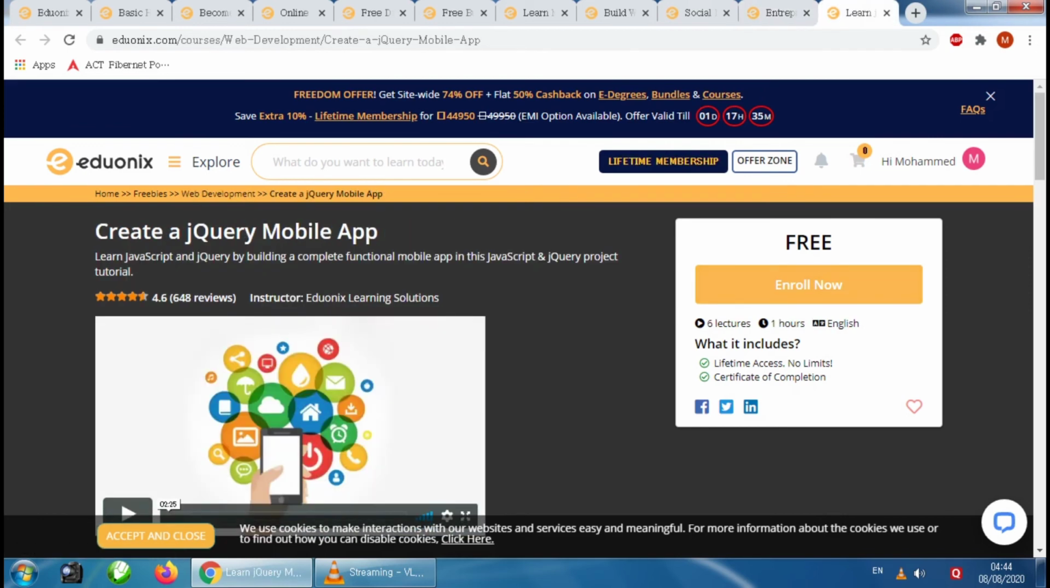The last one is Create a jQuery mobile app. In this course you will learn JavaScript and jQuery by building a complete functional mobile app in this JavaScript and jQuery project tutorial, and the course rating is 4.6 stars. You can enroll in this course by clicking on the enroll now option and access it for free.